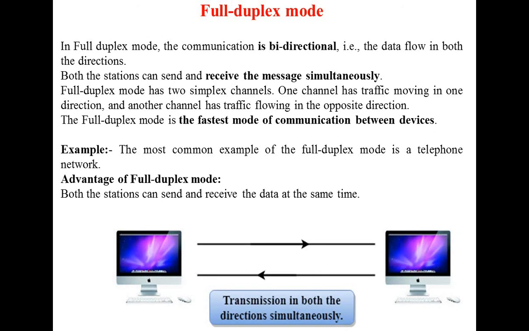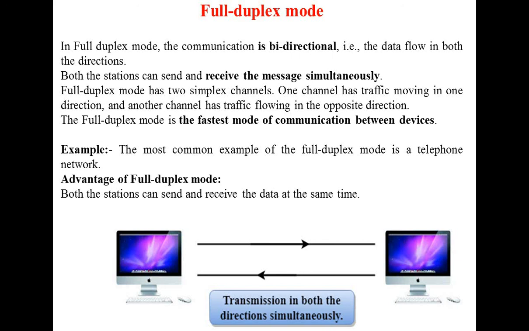The last mode is full duplex mode. In full duplex mode, the communication is bidirectional. Remember this word, bidirectional. That is, the data flows in both the directions. Both the stations can send and receive the message together, simultaneously. Full duplex mode has two simplex channels. One channel has traffic moving in one direction and the other channel has traffic flowing in the opposite direction.